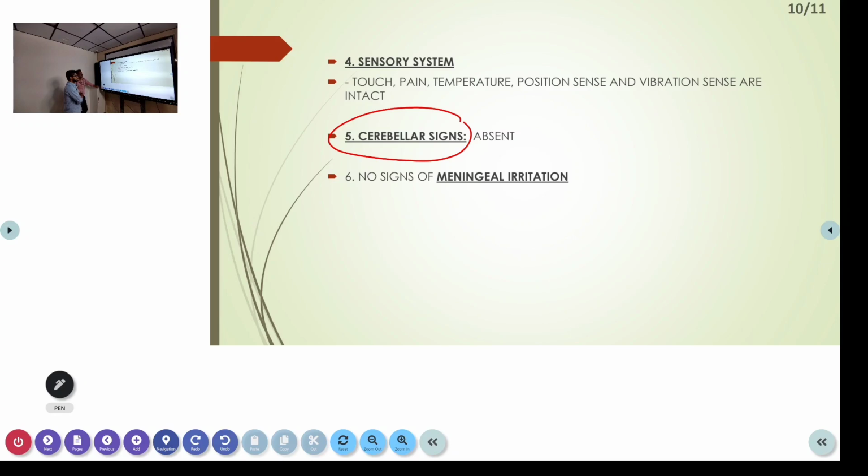And no signs of meningeal irritation. Kernig sign, Brudzinski sign, all these things are absent. This helps us rule out any sort of hemorrhagic cause. Meningitis can produce meningeal signs, and subarachnoid hemorrhage can also produce neck stiffness.